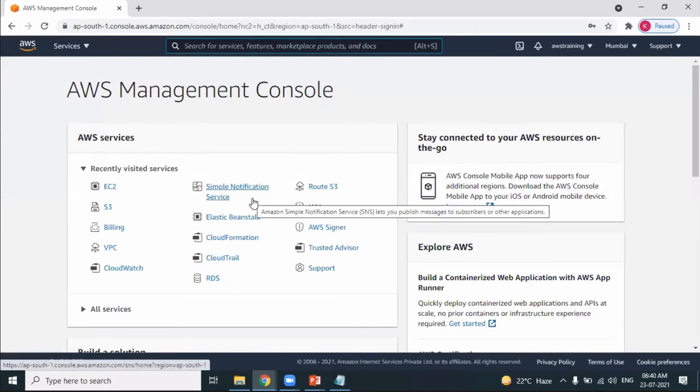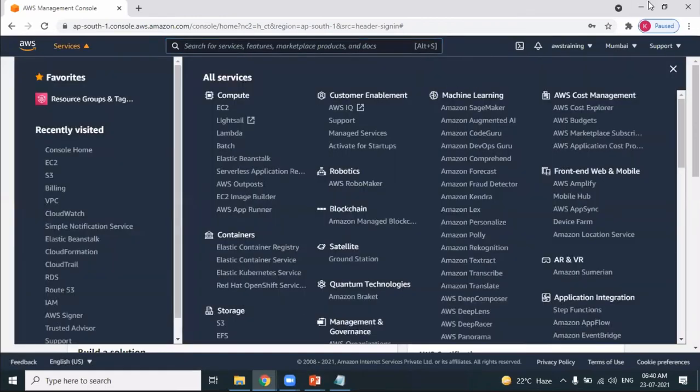I have logged in. I have logged into the AWS account as which user? As a root user. The concept of root user is that the root user has full access to the AWS account, full access to AWS services. AWS is providing close to 300 services. Am I right? These are all the services for the AWS account.